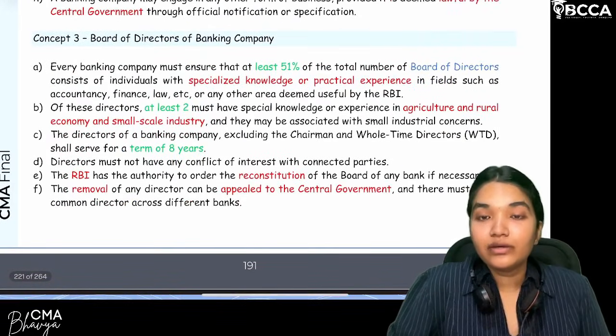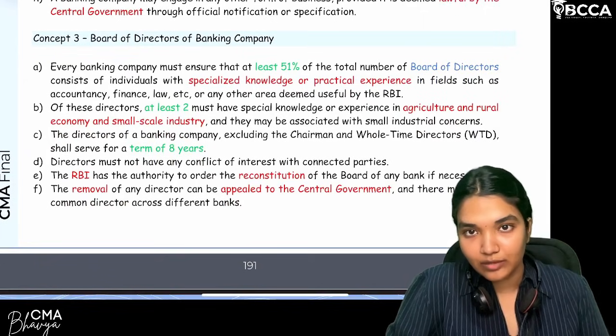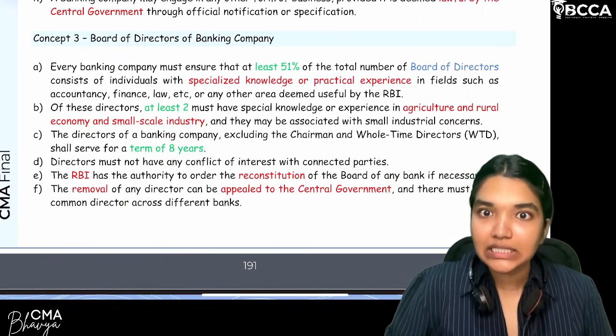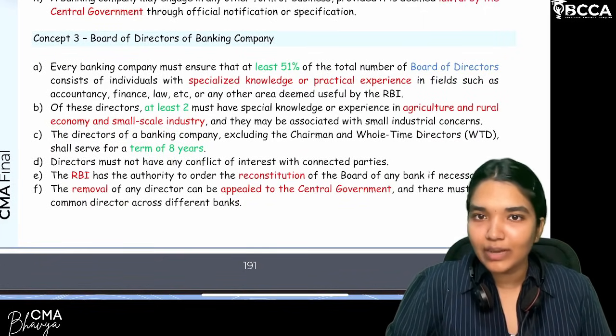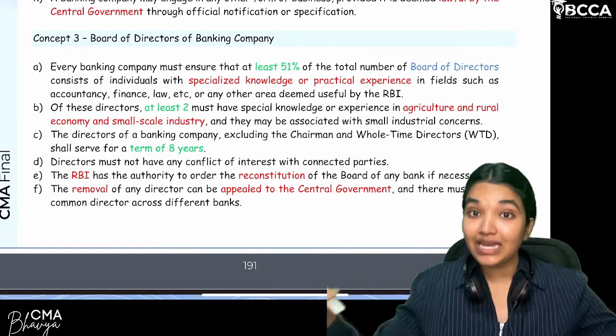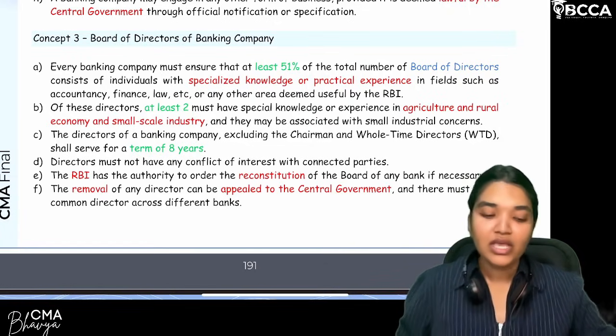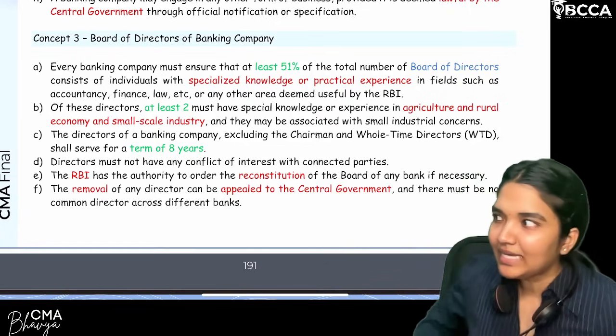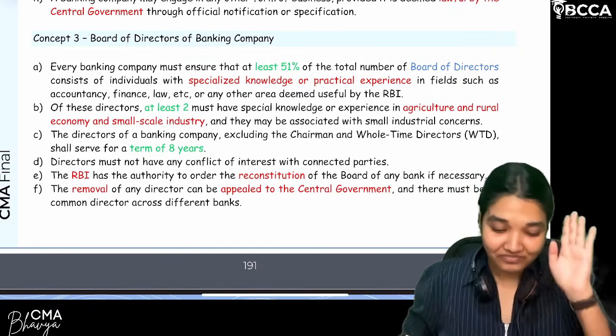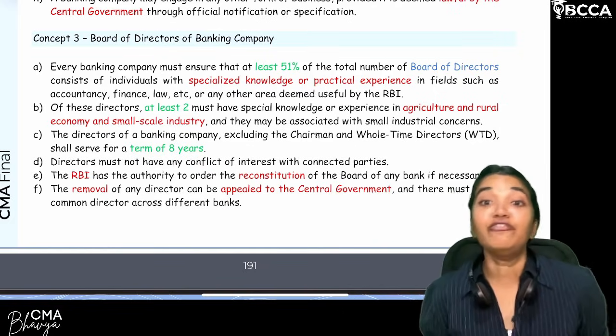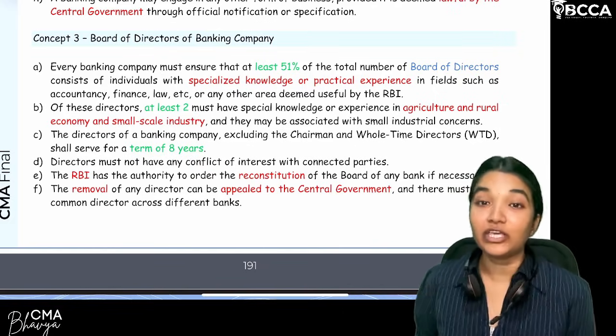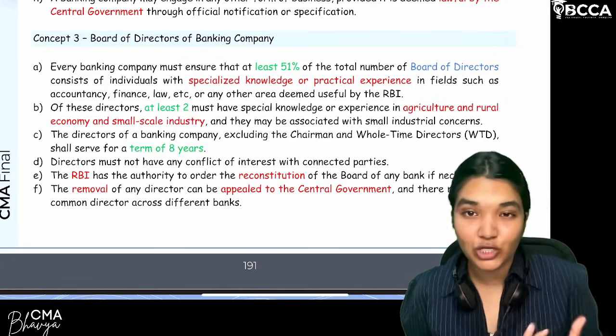Now, we are here on the board of directors of the banking company. Board of directors play a very important role in a banking company, not only in a banking company, in any company, they manage its affairs. So the Banking Regulation Act 1949 says that if you want to act as a director of a bank, you need to have specialized knowledge.